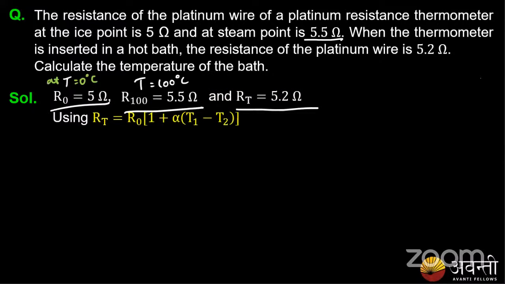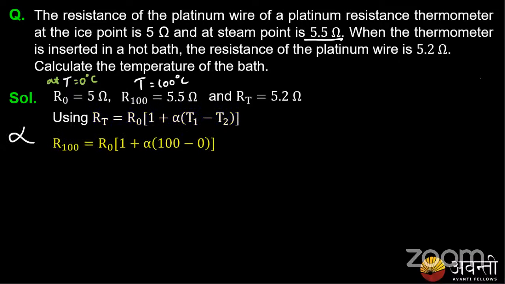How to do that? Using R_T equals R naught into 1 plus alpha into T1 minus T2. First, let me calculate what my alpha is. I know that R_T for the first case, where I had the steam point, I'll use that to find alpha.